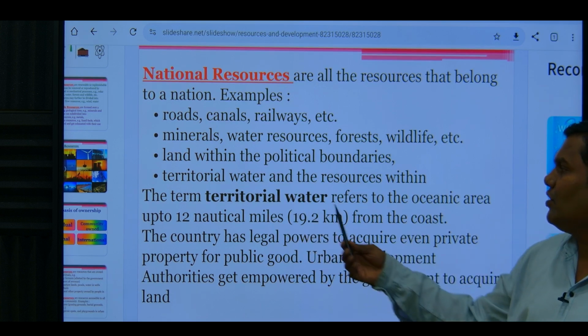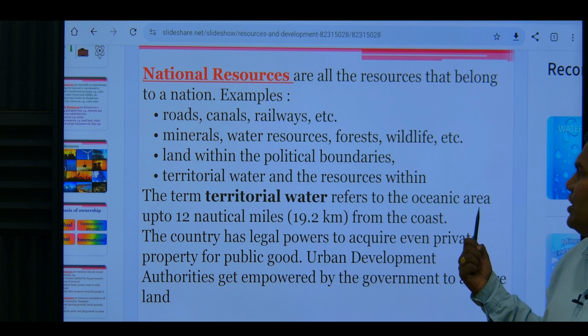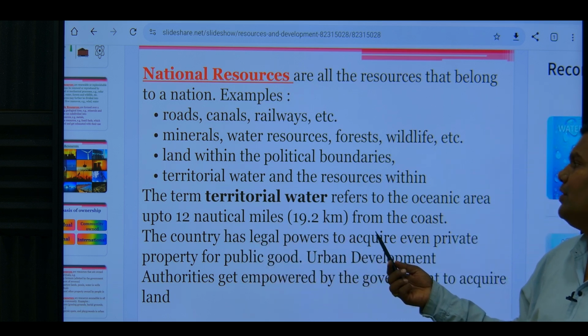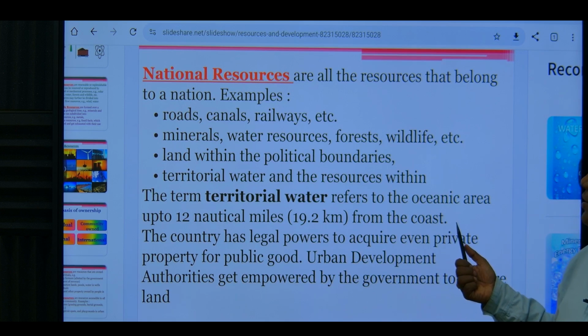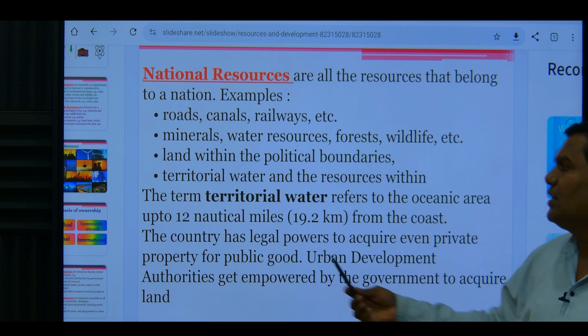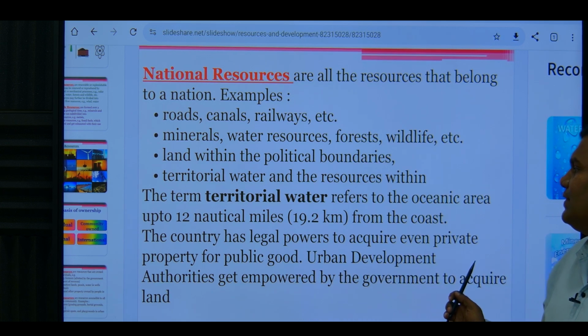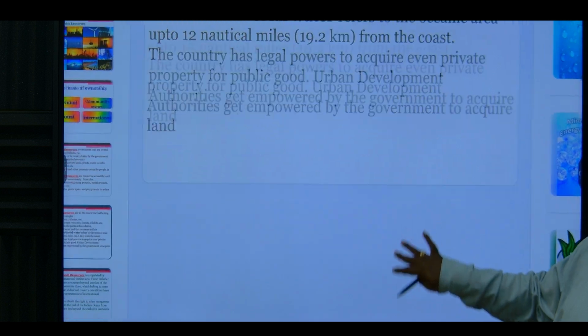The territorial water refers to how much? The oceanic area of 12 nautical miles, which means 19.2 kilometers, of the Indian Ocean, or you can say the coastal area. The country has legal powers to acquire private and public properties when they are utilized. Urban development authorities are employed by the government for land. Okay, so we have learned national resources.